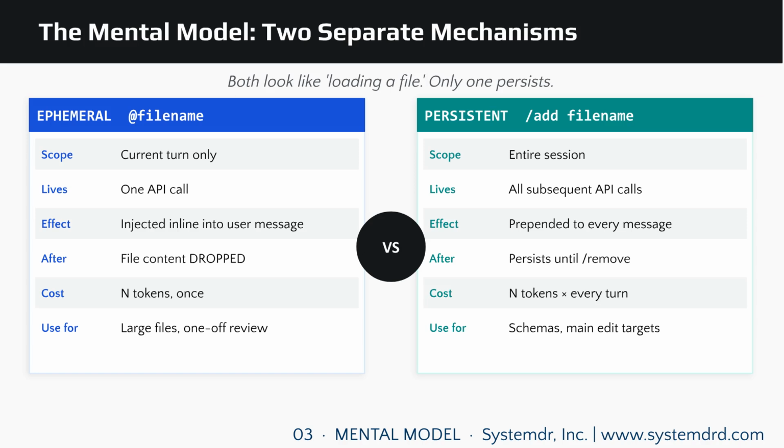Let's establish the mental model. Two separate mechanisms that look similar but act differently. Ephemeral @filename is valid for the current turn only. The file content is injected inline and dropped after the API call. Persistent /add filename stores the content in the session context, prepending it to every subsequent message until manually removed. This means persistent files cost tokens on every turn. Use /add for anchors and @ for one-off references.